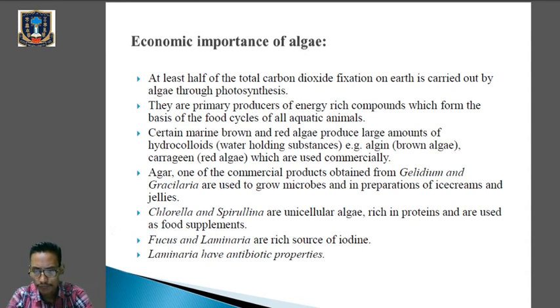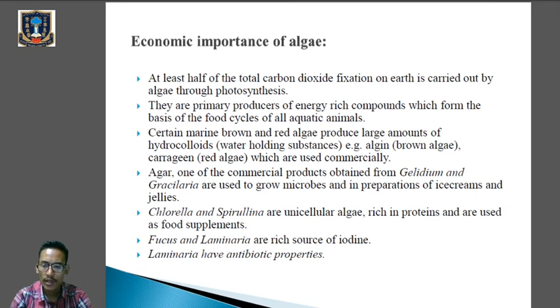Okay, next one, Chlorella and Spirulina are unicellular algae. Uni means one, so they are a single cell. But this Spirulina and Chlorella are rich in proteins and they are used as food supplements. Clear? Since Spirulina is rich in protein content, they are mainly used as protein food supplements. Clear? They have been grown and utilized commercially also, since they are rich in protein content.